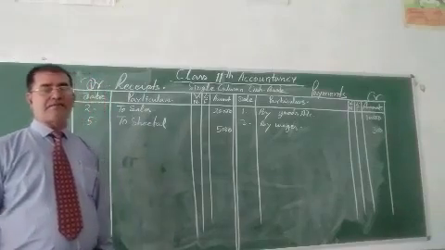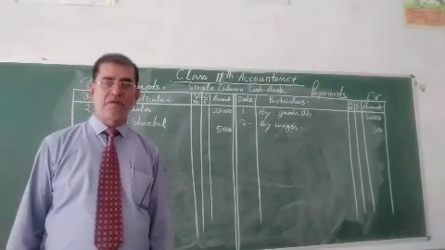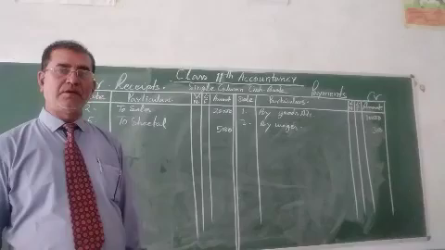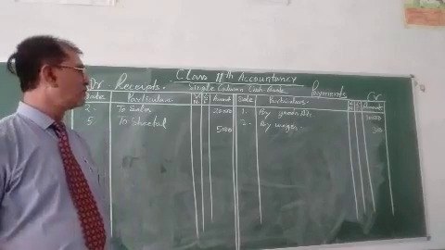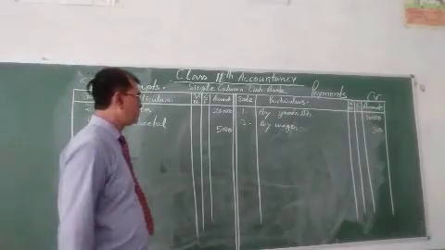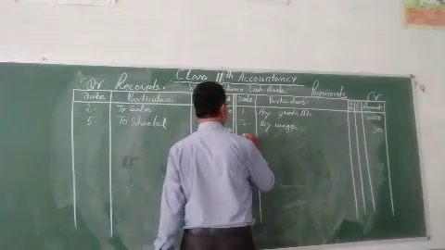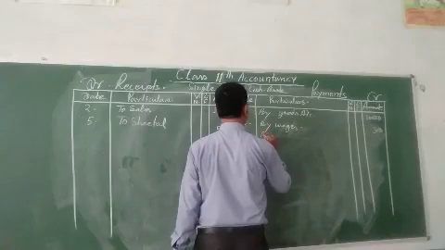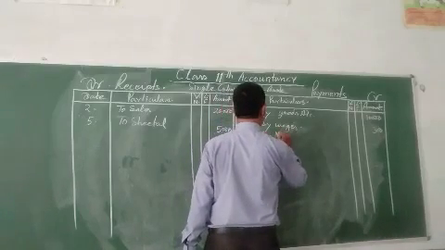For example, paid to Mohan 2,000 on 31st January, by Mohan, in payment column.